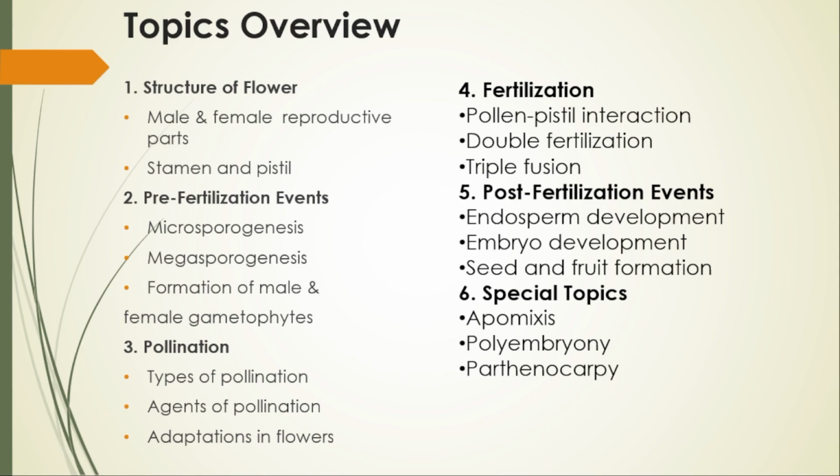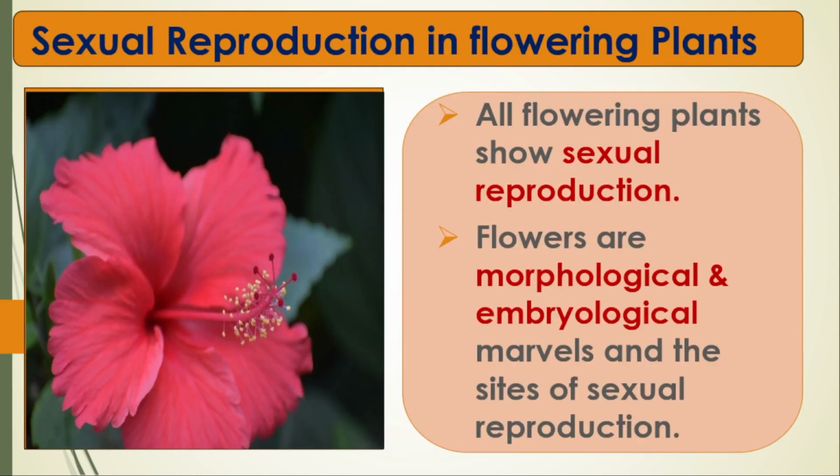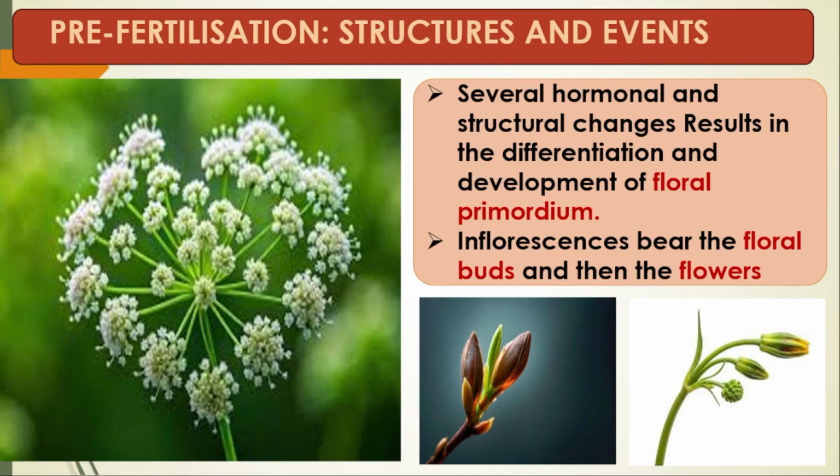So we will start with the introduction part. All the flowering plants show sexual reproduction, that is, angiosperms as we call them, and flowers are the morphological and embryological marvels and sites of sexual reproduction. Whatever flower is there, we consider it a morphological and embryological marvel, and it is the main site for sexual reproduction, for continuation of life.